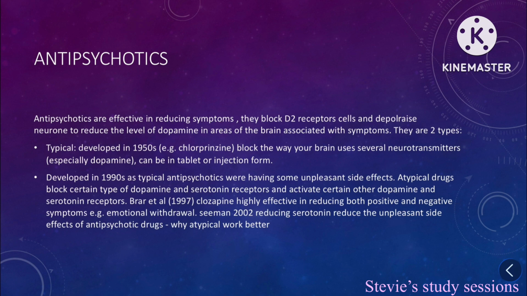Barr et al. 1997 found that clozapine was highly effective in reducing both positive and negative symptoms, e.g., emotional withdrawal. Seaman 2002 found that reducing serotonin reduces the unpleasant side effects of antipsychotic drugs, which is why atypical drugs seem to work better than typical drugs.